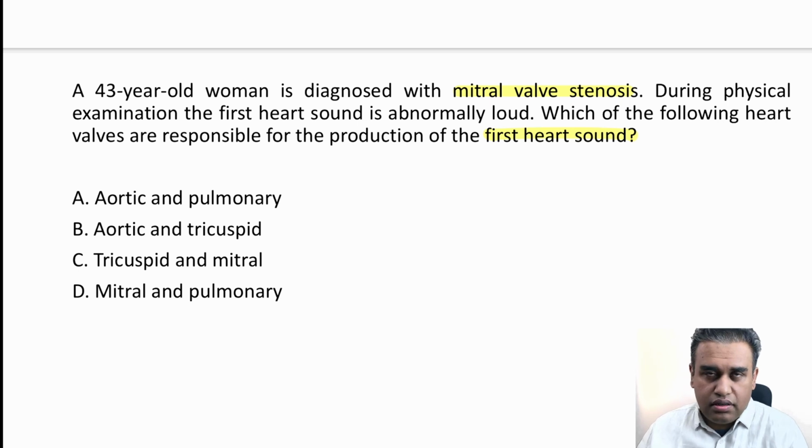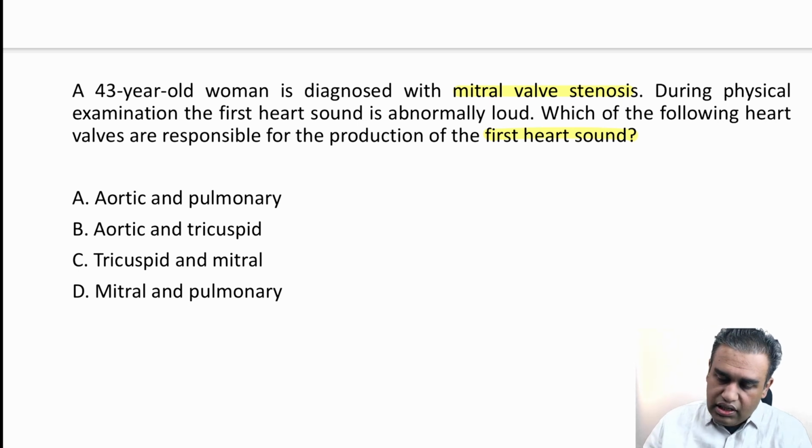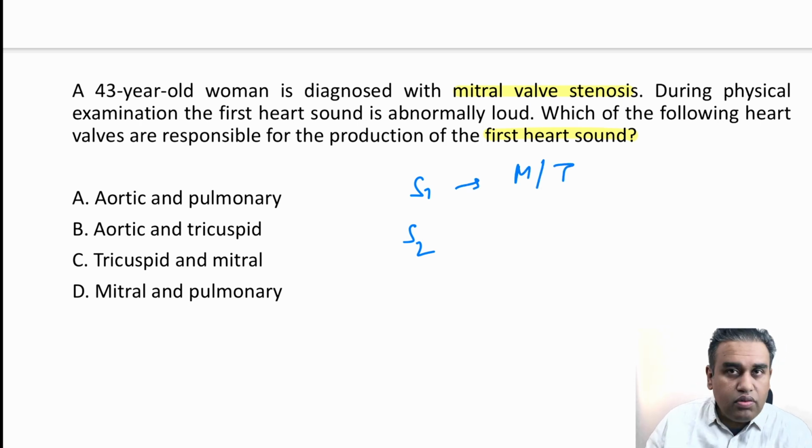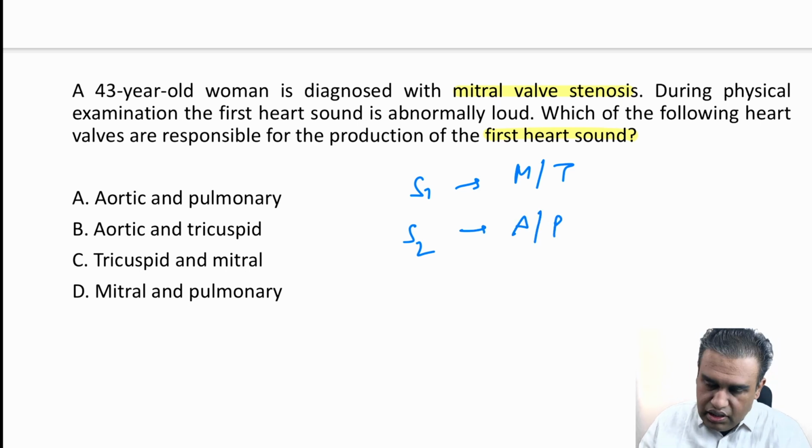Basic question. We all should know the lub-dub, the S1, S2, and we should know that S1 is due to the closure of the mitral and tricuspid valve, and S2 is due to closure of the aortic and pulmonary valve. Therefore, you can easily go with the mitral and tricuspid option, number C. Basic question, I totally admit that.